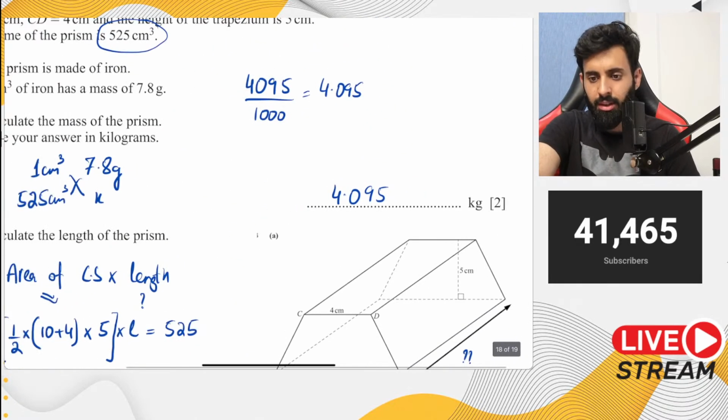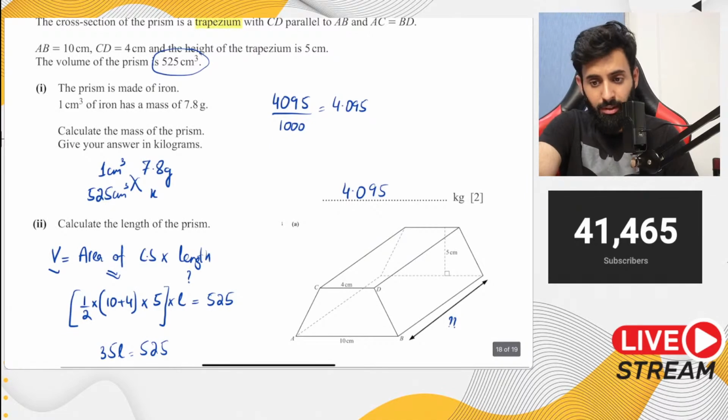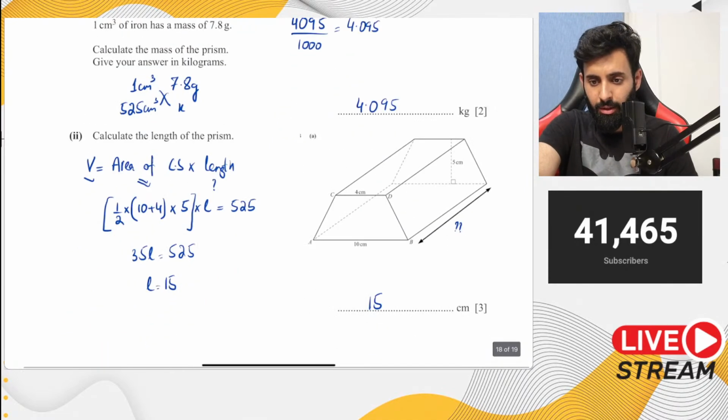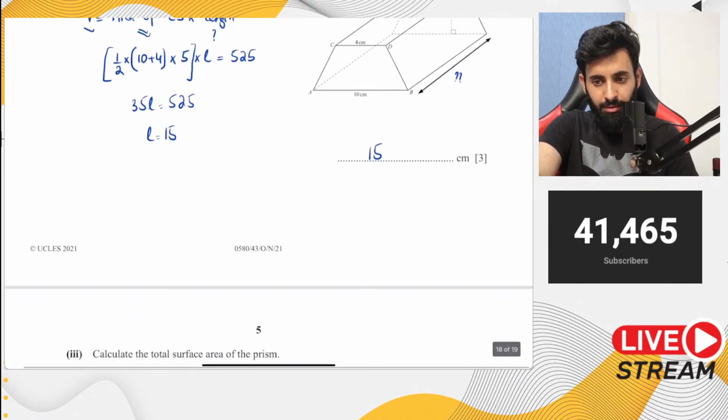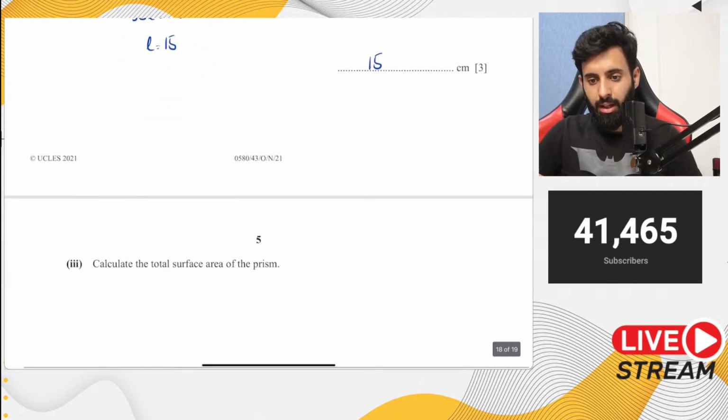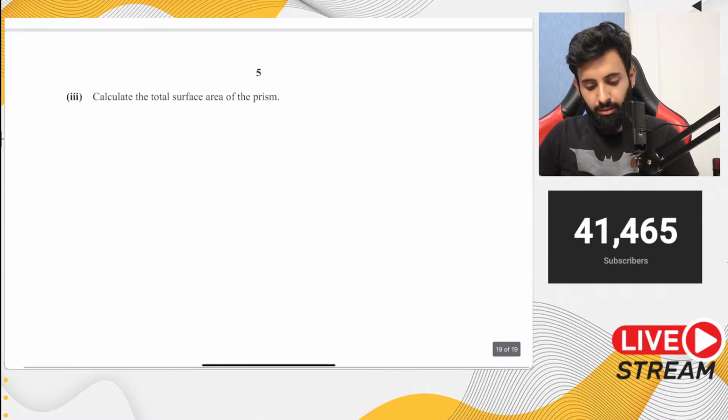There is nothing after 4.095, so we will not round it off. It's only non-exact answers that are rounded off. Sir, what about the surface area of the prism? Okay, yeah, I'm coming to that. Let's calculate the surface area of the prism.